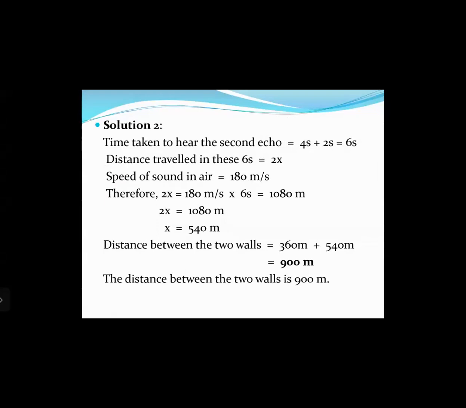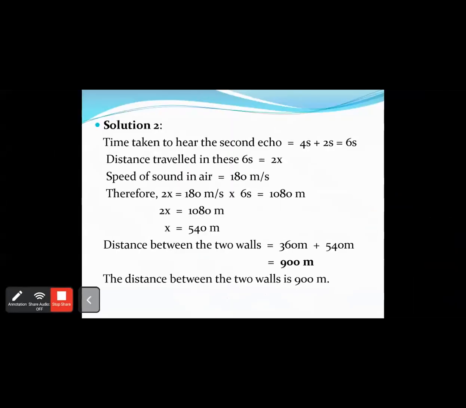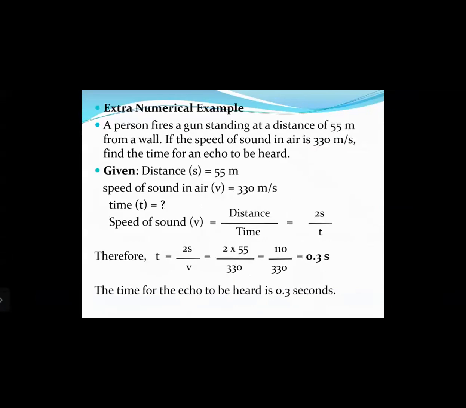So that means what? One of the walls is at a distance of 360 meters, and the other wall we have calculated at a distance of 540 meters. That means the wall on the left hand side is at a distance of 360 meters and the wall on the right hand side is at a distance of 540 meters. So the total distance between the two walls is 360 plus 540 meters, that is equal to 900 meters. So the distance between the two walls is 900 meters. Very easy. The next, let us see some extra numerical examples.